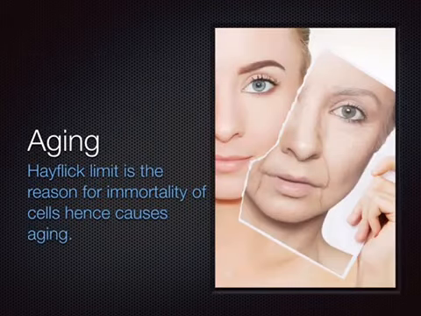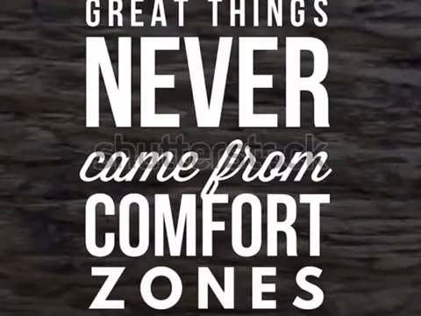The Hayflick limit for every somatic cell is the reason for aging, and the reason for aging is telomere shortening because of the absence of the telomerase enzyme. So this is the update about the Hayflick limit.